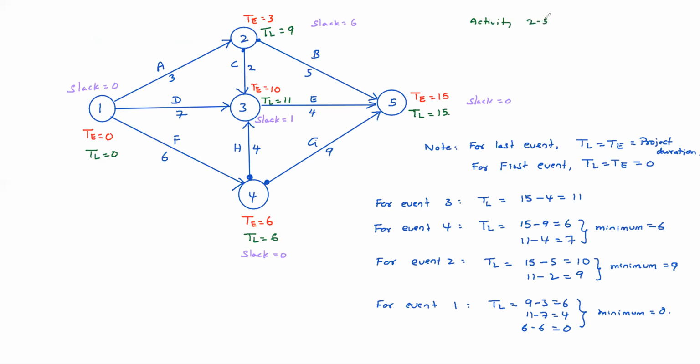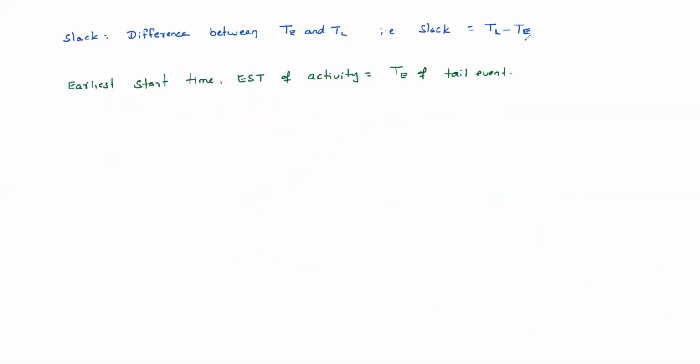I will explain you with activity 2-5. Yeah, tell me what is EST here? 3. Yeah, 3. EST is 3. Similarly, earliest finish time also I will explain. Earliest finish time.